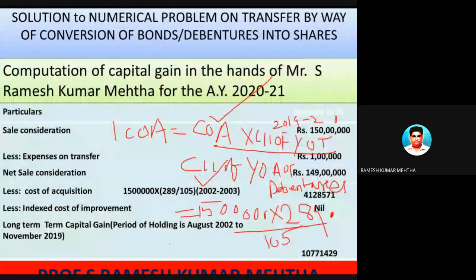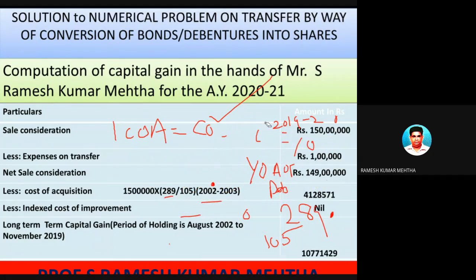If you look at the solution also, 15 lakhs into 289 by 105, and 2002-03 is the year which we have taken for the CII. So if you calculate 15 lakhs into 289 by 105, we will get 41 lakhs 28,571, which is the indexed cost of acquisition. So hope this is also clear.